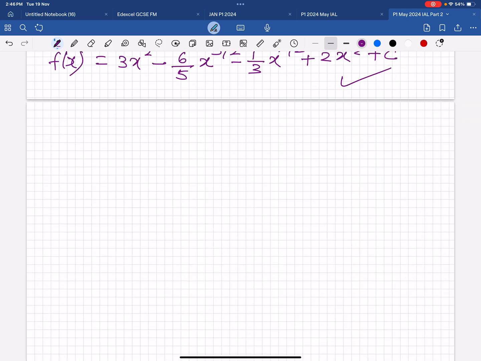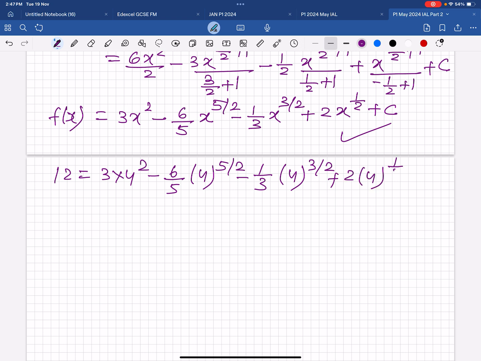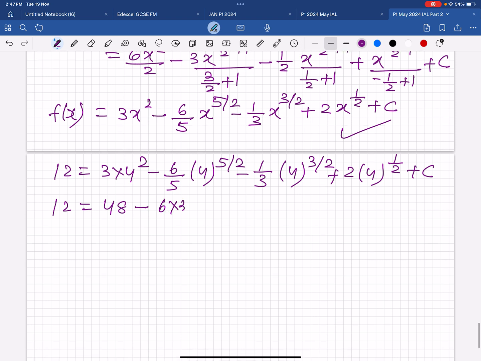So now plug in the value to get c. 3 times 4 square minus 48 minus 32 minus 8 by 3 plus 4 plus c.